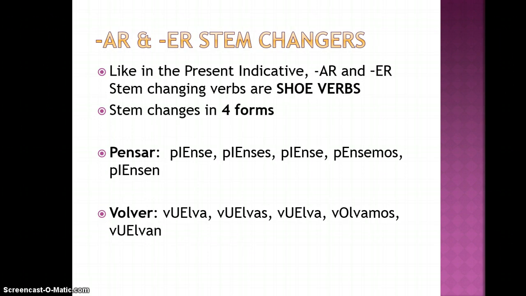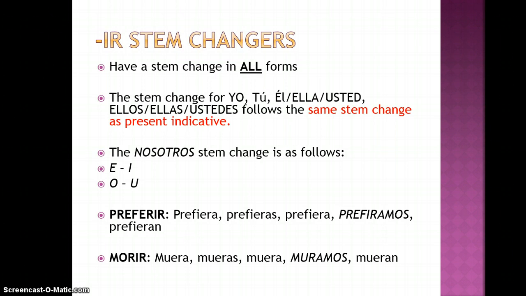For AR and ER verbs that stem change, or are also known as boot verbs in the present indicative, those verbs will also be boot verbs in the present subjunctive. Note, pensar and volver stem change in all forms except the nosotros.